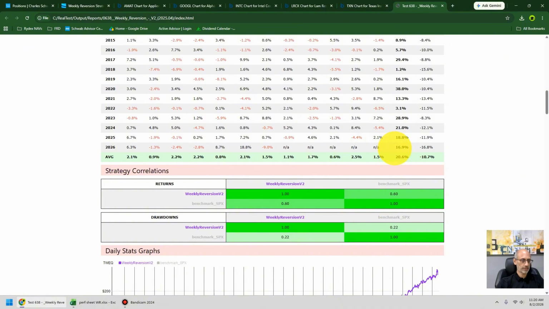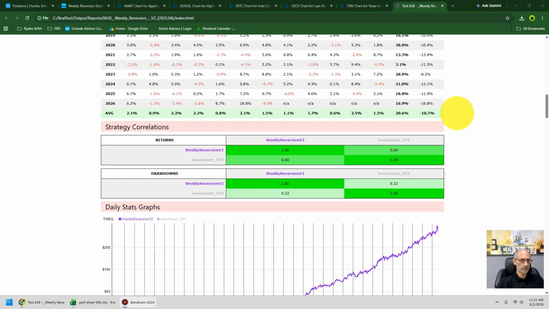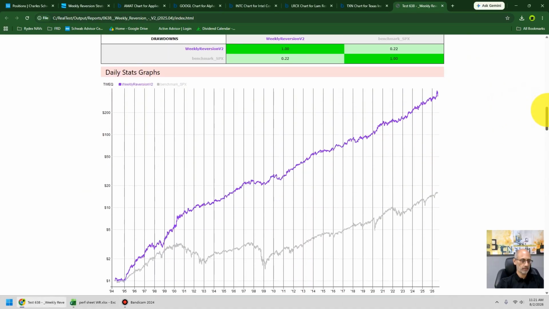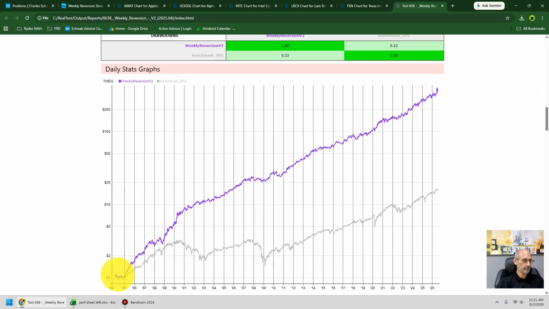And year to date, the strategy is up 16.9% compared to the S&P 500, which is up only about 9% year to date. And this is what the equity curve looks like backtested back to 1994. And the gray line is the benchmark S&P 500.